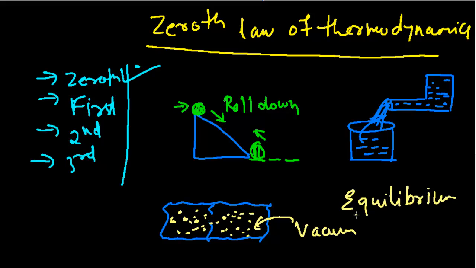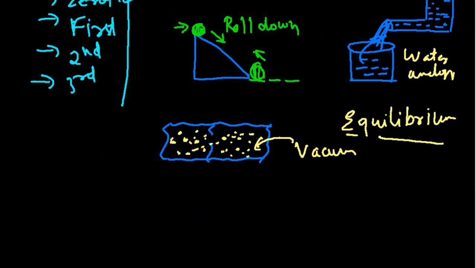Systems always try to attain equilibrium no matter what, be it a water analogy or pressure analogy or this inclined plane thing, or be it electricity or anything. In all the systems, substance always tends to move from higher level to lower level.